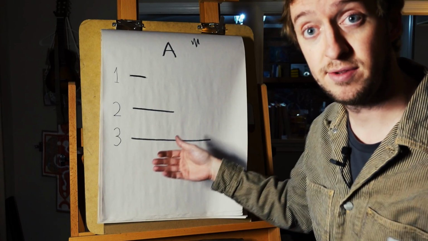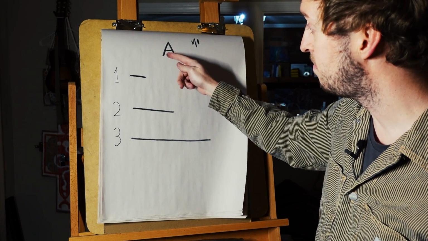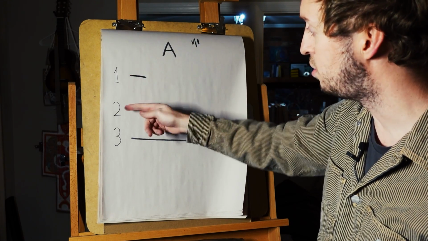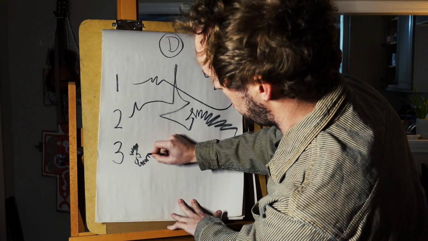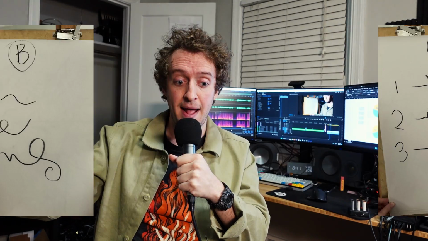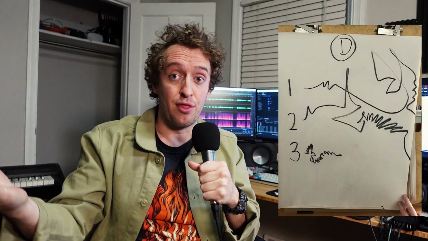You can write it in the comments. Just put like A, colon, 1, 2, or 3. I drew 4 sets of 3 lines, and you wrote in the comments 1, 2, or 3, and then I went through and manually tabulated them. There were over 600 responses. It took me way too long. I should have automated it somehow.